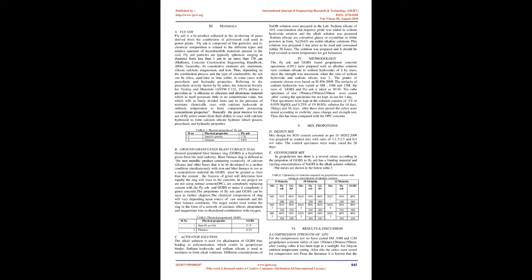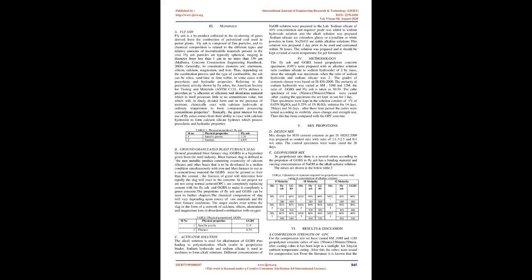Referring to the pozzolanic activity shown by fly ashes, the American Society for Testing and Materials, ASTM C125, 1975, defines a pozzolan as a siliceous or siliceous and aluminous material which in itself possesses little or no cementitious value, but which will, in finely divided form and in the presence of moisture, chemically react with calcium hydroxide at ordinary temperature to form compounds possessing cementitious properties. Basically, the great interest in the use of fly ashes comes from their ability to react with calcium hydroxide to form calcium silicate hydrates which possess pozzolanic and hydraulic properties.